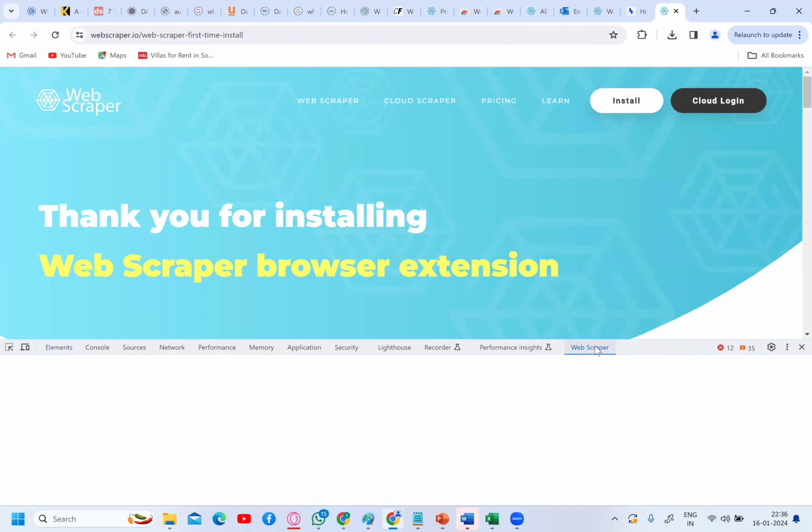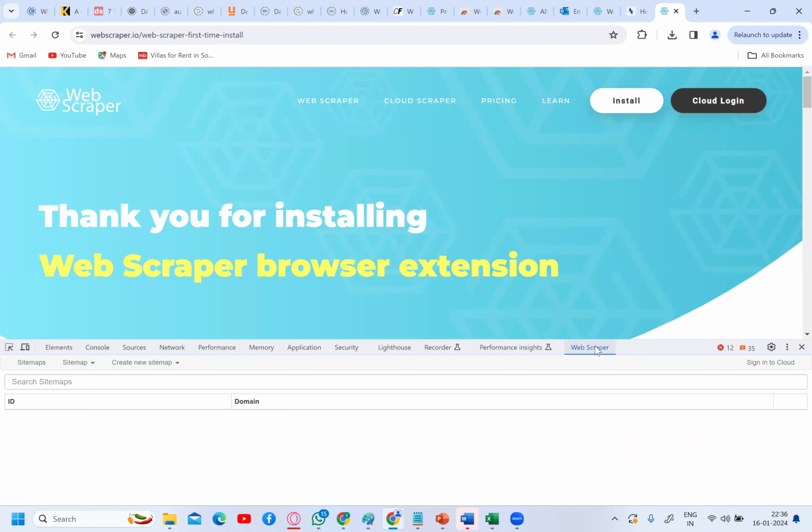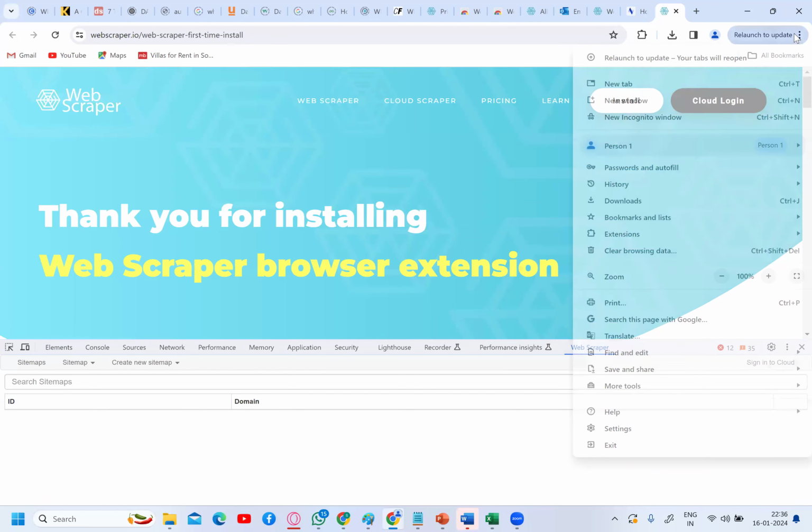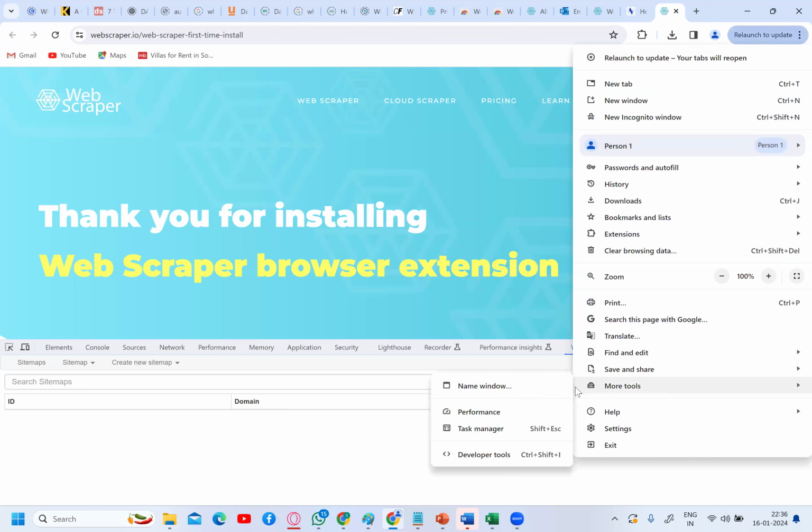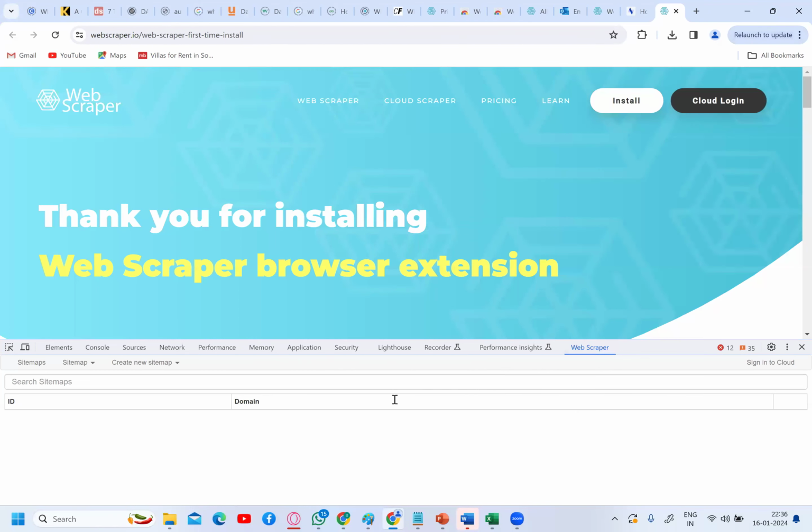Just click on this web scraper. Unless you install this web scraper properly, you cannot see it in the developer tools. Again, I'm repeating: go to the three dots, go down to more tools, click on developer tools. Once you click, you'll get this window, and here you'll have the web scraper at the corner. If you didn't install this tool, you won't find it. It gets installed as an extension to Chrome or any browser. It's a browser-based tool.